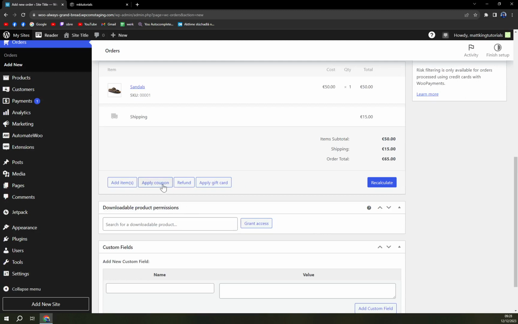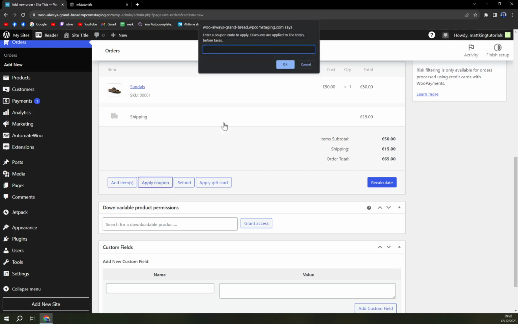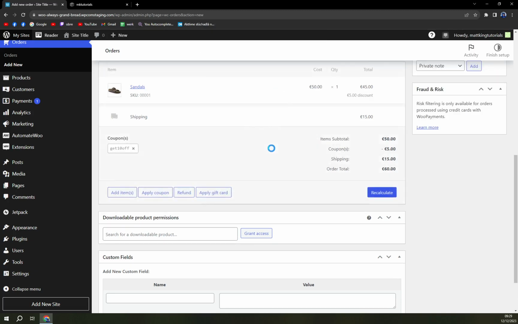You can apply a coupon. I believe it was get 10 off. And we are getting rid of the $5. You are always getting the coupons out of the items that you are selling.